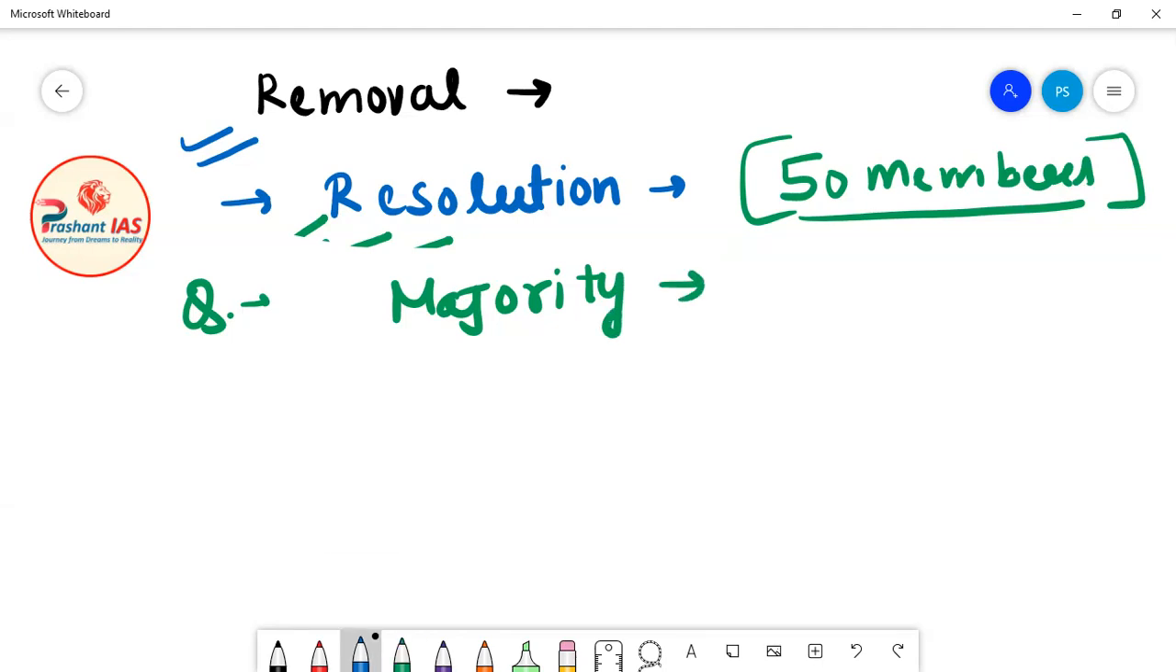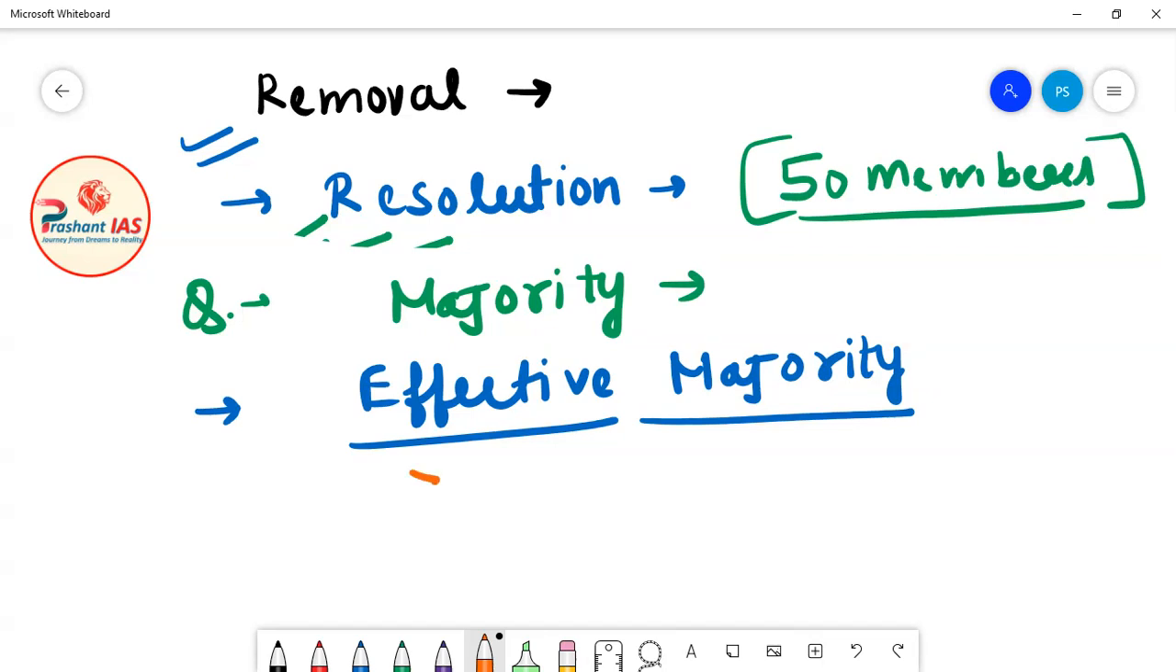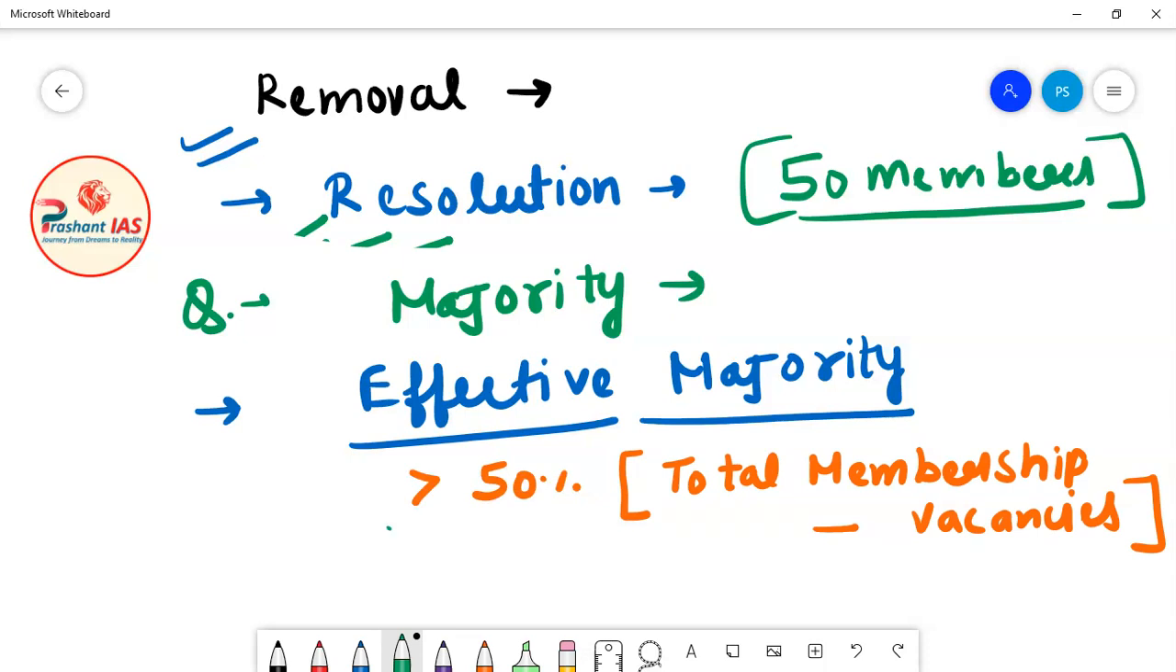The simplest answer is that the effective majority is needed for the removal of speaker and deputy speaker from their respective posts. Now friends, what is effective majority? I have already told you n number of times what effective majority means, but don't worry, today I will tell you again. Effective majority means more than 50% of the total membership of the house minus vacancies in the house.